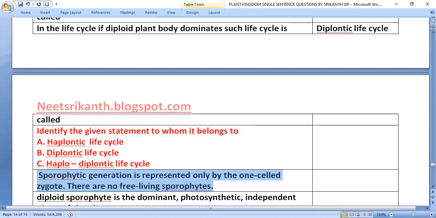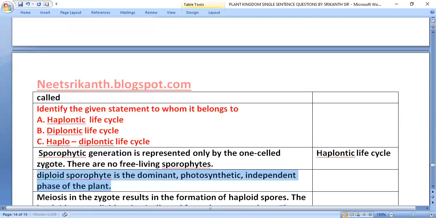Identify the given statement as belonging to haplontic life cycle, diplontic life cycle, or haplodiplontic life cycle. Sporophytic generation is represented only by the one-celled zygote. There are no free-living sporophytes. That is haplontic life cycle. Diploid sporophyte is the dominant photosynthetic independent phase of the plant. Diplontic life cycle.